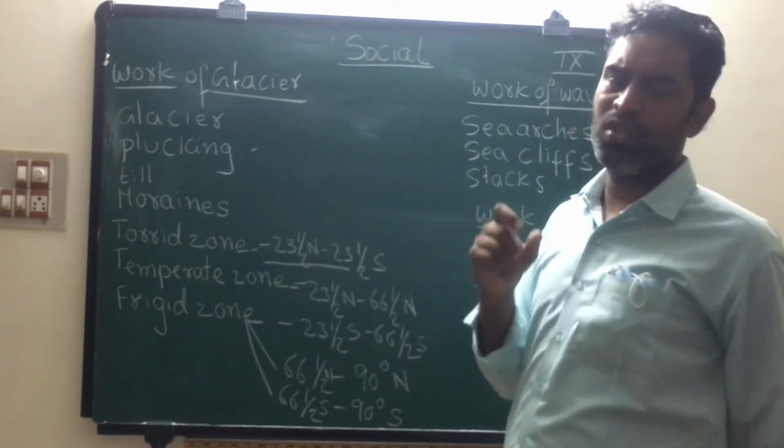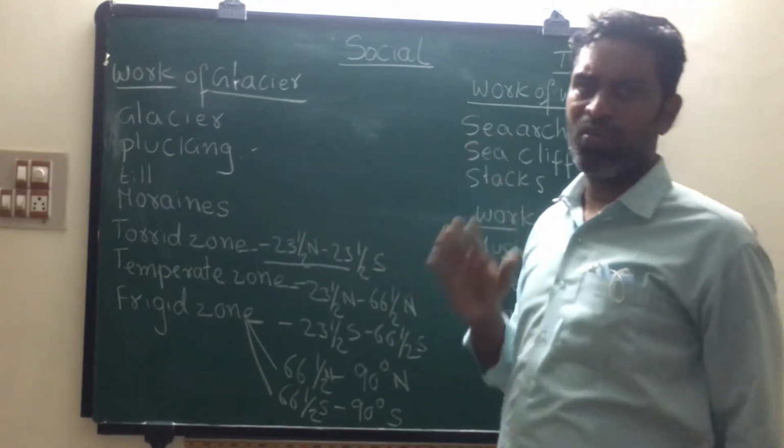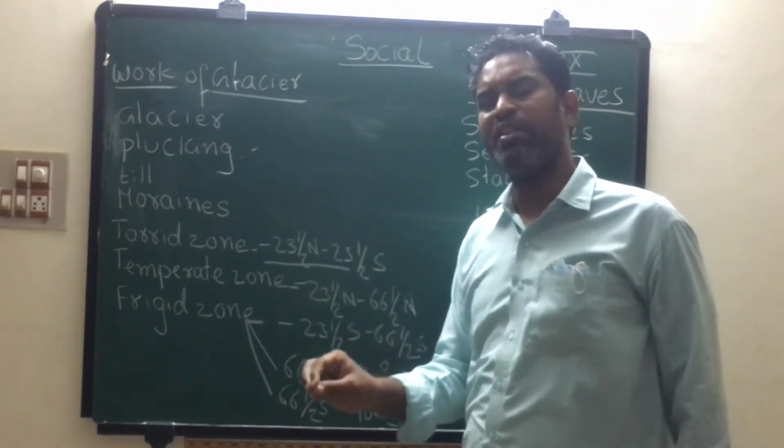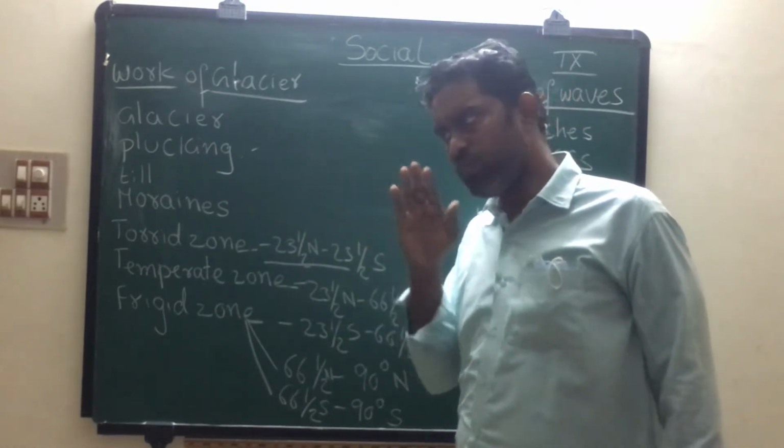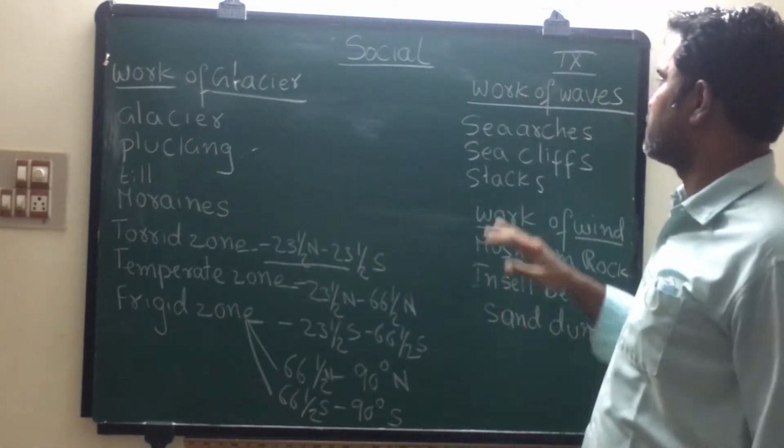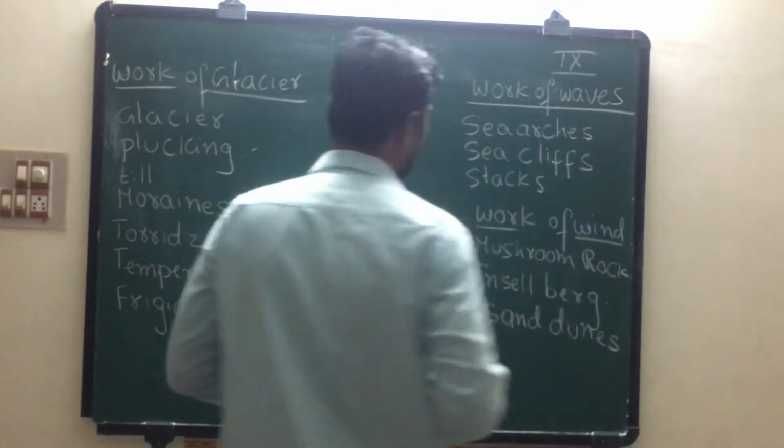At the same time, students, the largest delta in the world is Sundarbans. It is located in India. Next, students, we are going to discuss the work of waves.